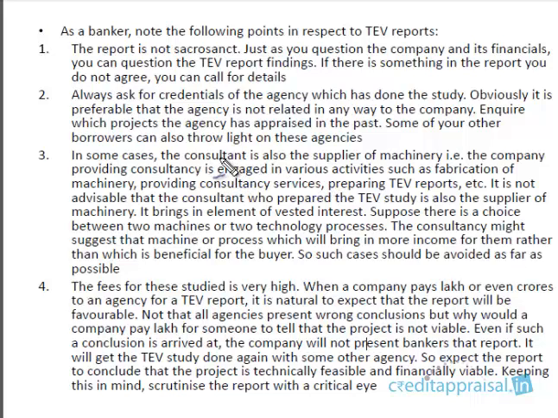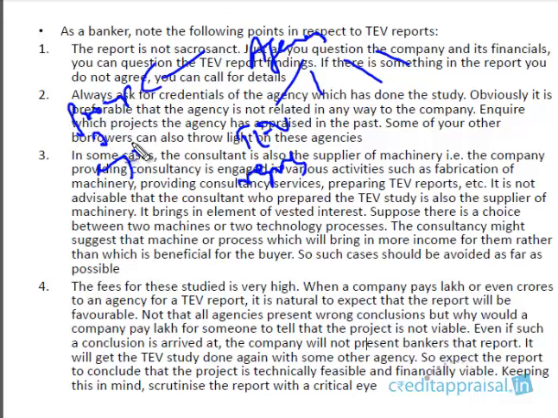Okay. So one more point you have to be careful about is the consultant. Usually, in some cases, you'll see that the agency which has prepared this TV report, so this agency that has done this TV study, maybe TV reports is just one aspect of the business. Maybe this agency was formed by some group of engineers. So for these engineers, one business is the TV reports. Maybe they are into other businesses, like they are into some consultancy, right? They might be into some fabrication, right? They are into various aspects.